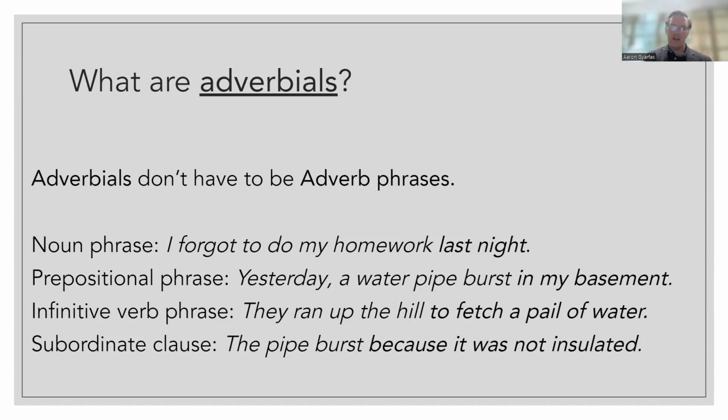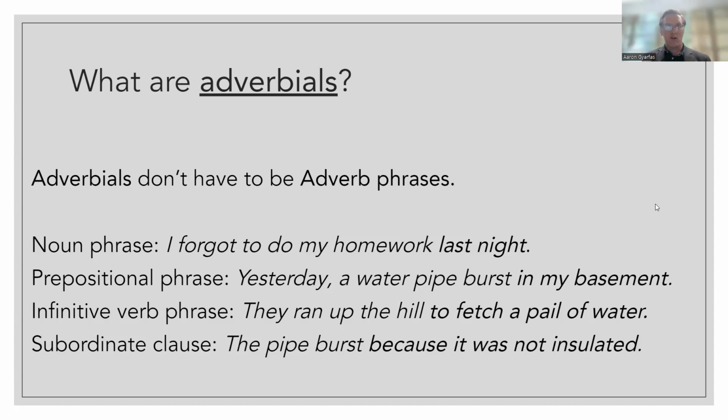Again, it's modifying the verb. And then the because, the subordinate clause starting with the conjunction because, is telling us why the pipe burst. So they're giving us the how, often, the when, the where, the why. They're answering some questions, giving us some extra information about the verb.